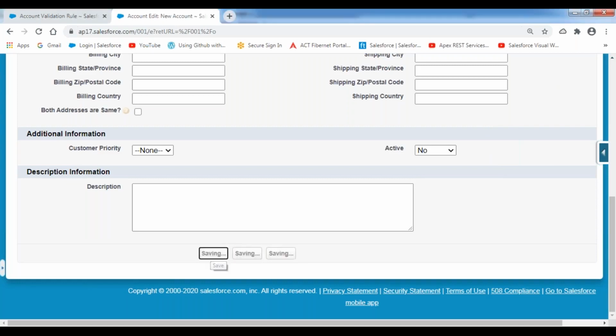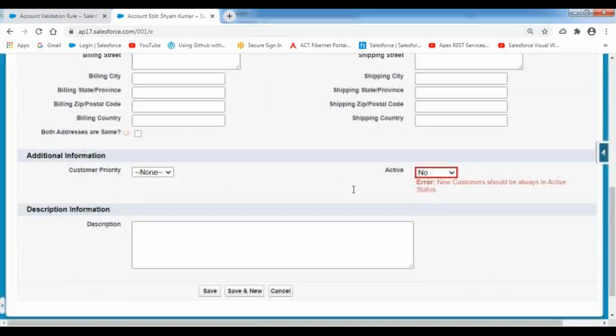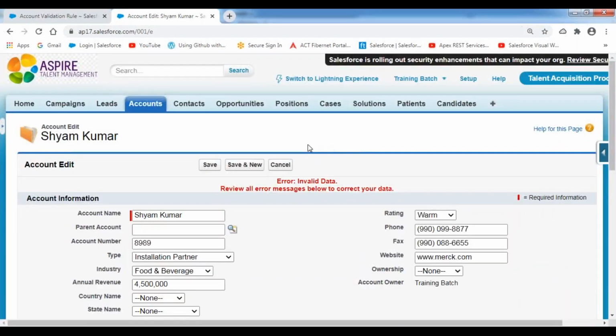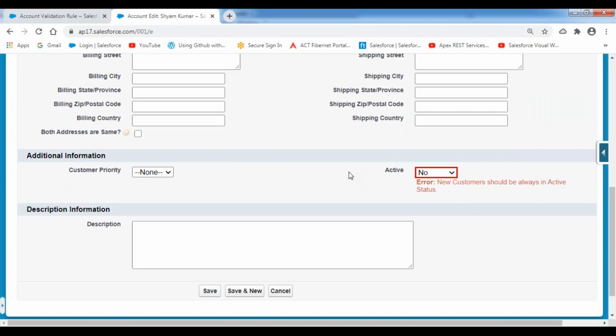Now click on the save button. So now it is showing this error message over here. What is the error message? New customers should always be in active status. Now, in this case, I'm going to verify this information. It is showing this error message on the top of the page, and we can also see it at the field level.